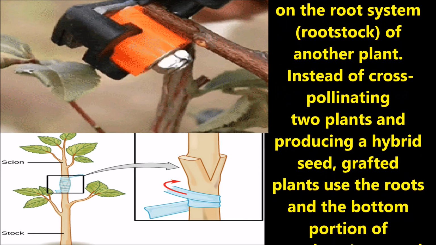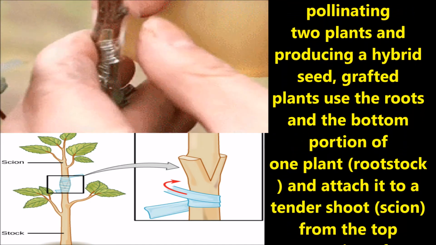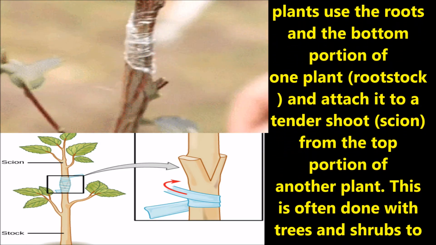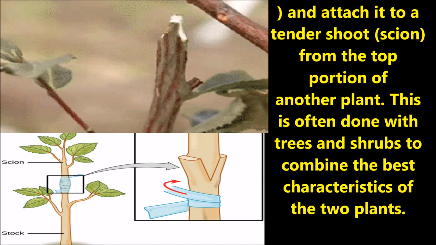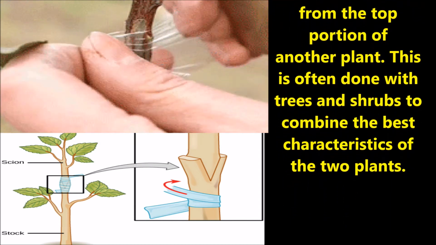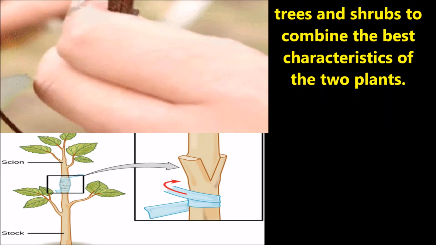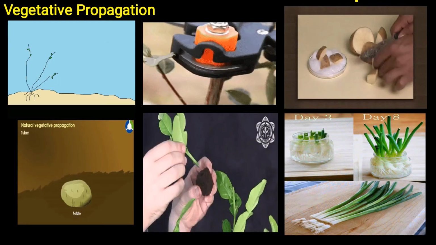Grafted plants use the roots and the bottom portion of one plant and attach it to the stem of another plant. This is often done with trees and shrubs to combine the best characteristics of two plants. Examples like rose and fruit trees can undergo the process of grafting.